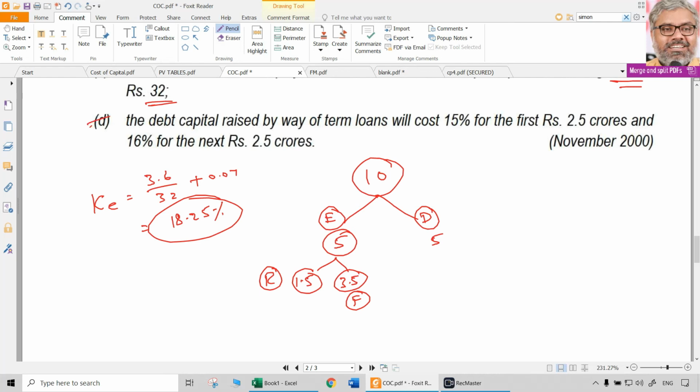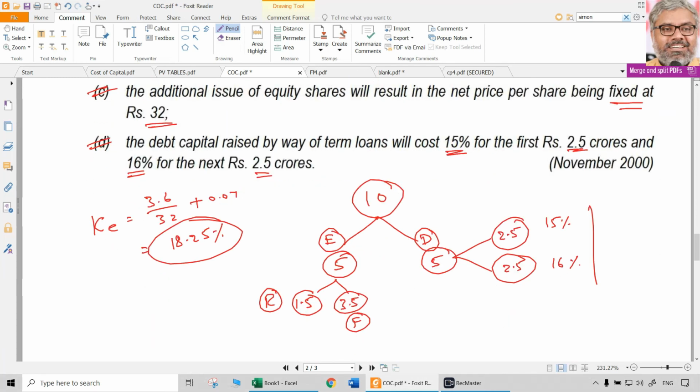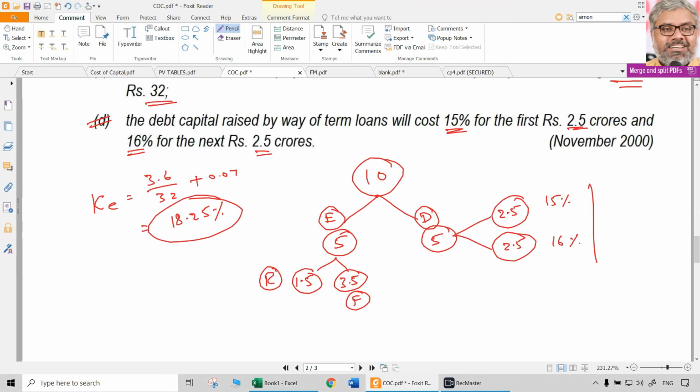Now coming to the debt capital, it is raised by way of term loans which will cost 15% for the first 2.5 crores and 16% for the next 2.5 crores. So this entire 5 crores is not raised in one way; it has two different parts. 2.5 crores will cost 15% and another 2.5 crores will cost 16%. So naturally the cost of debt also will change. What is the tax rate here? Tax rate is 40%. So the first portion, 2.5 crores, will have 15 times 0.6, that is 9% effective cost of debt, 1 minus tax rate.